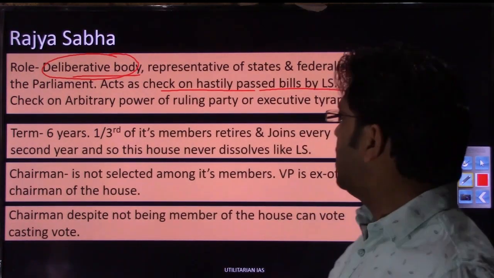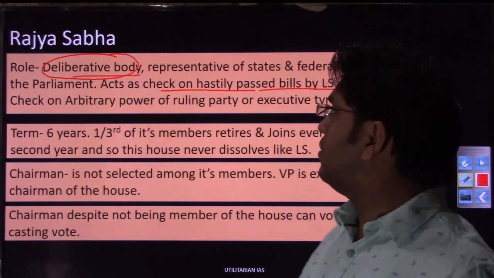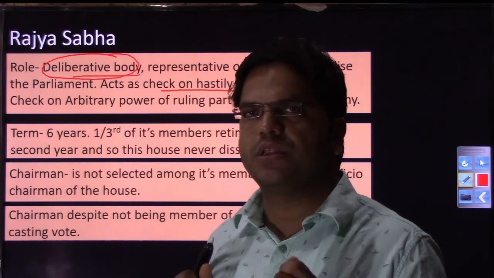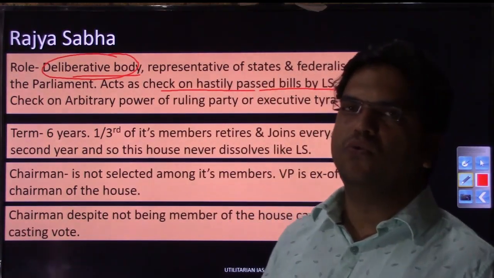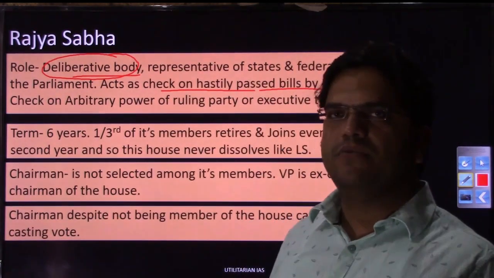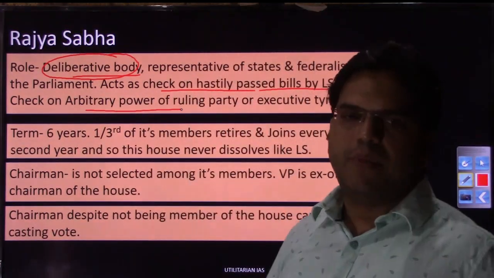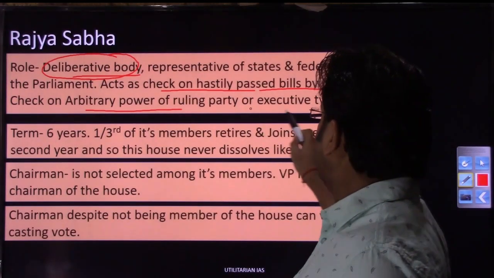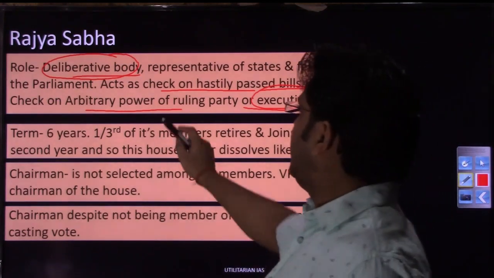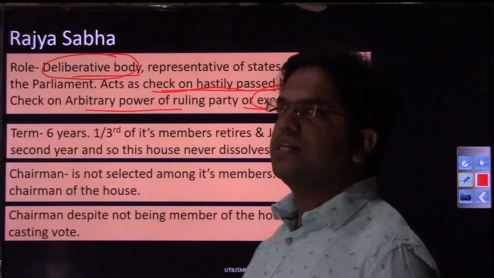Right now, we do have a government which is motivated more by ideological reasoning than economic reasoning, right? So at times you will see that the ruling party is continuously pushing their own political or ideological agenda. At that moment, it is the role of Rajya Sabha which comes into the picture, and it will act as a check on the arbitrary power of the ruling party, or executive tyranny, right? Executive tyranny, that is the key word, and it acts as a check on hastily passed bills by the Lok Sabha. So that is their primary job.